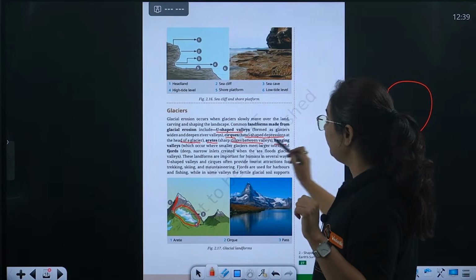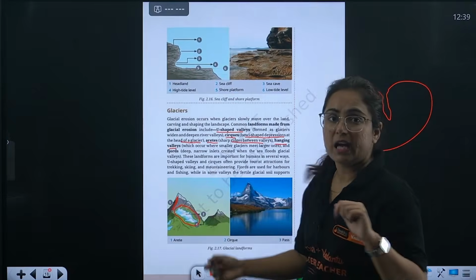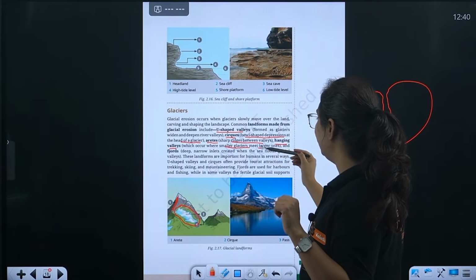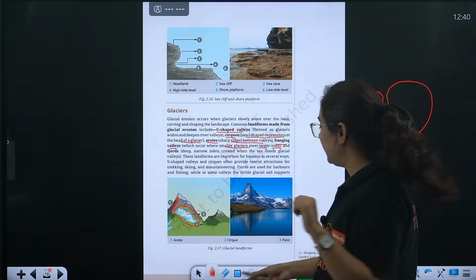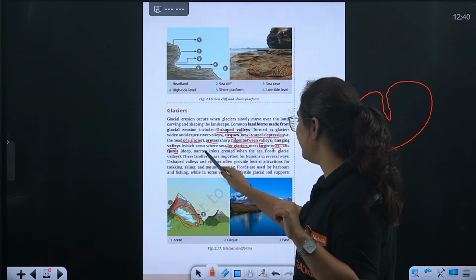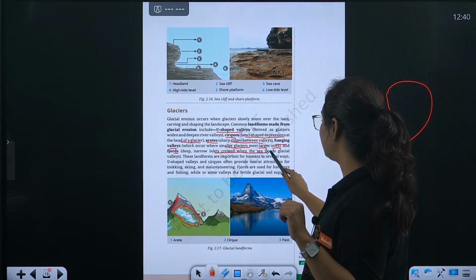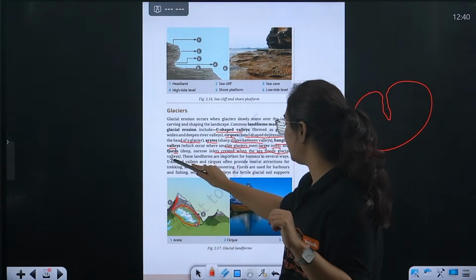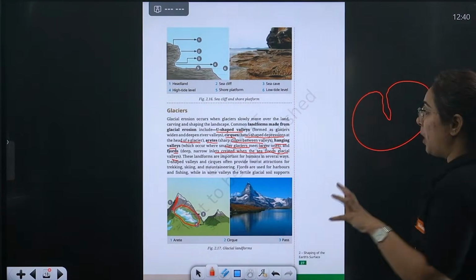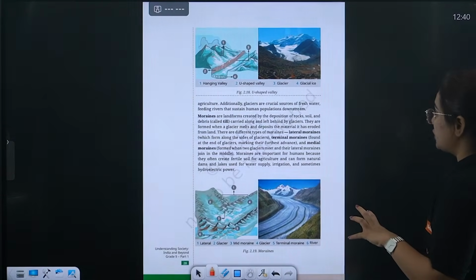Okay. Then we have hanging valleys. Hanging valleys, where what happens? Where smaller glaciers meet the larger ones. We have, beta, hanging valleys also. Then we have fjords, deep narrow inlets created when the sea floods glacial valleys. Okay. So there are a lot of different landforms formed due to glacial actions also.